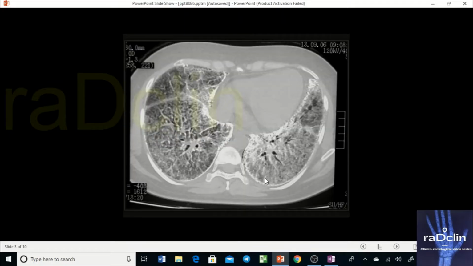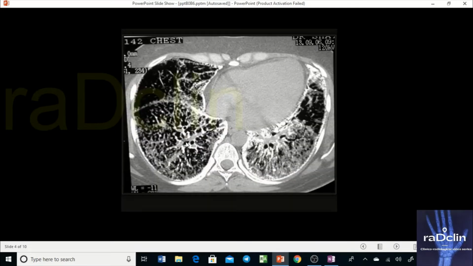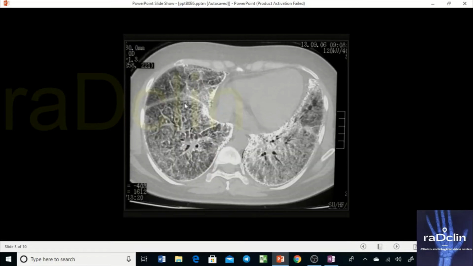When we look at the HRCT, this is a lung window. In this lung window, you can clearly see a deposition of something, a nodular deposition, or nodular involvement of the bilateral lung fields in this snapshot, and you can see that something white is getting deposited.